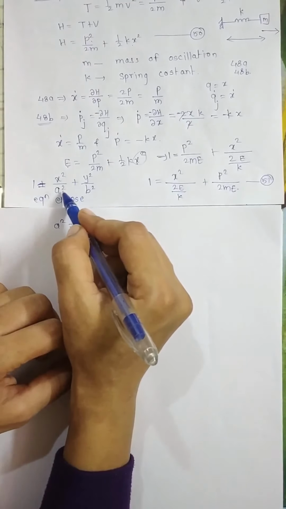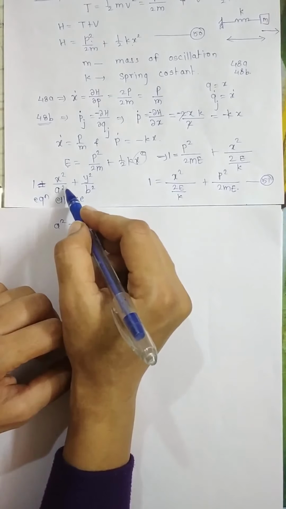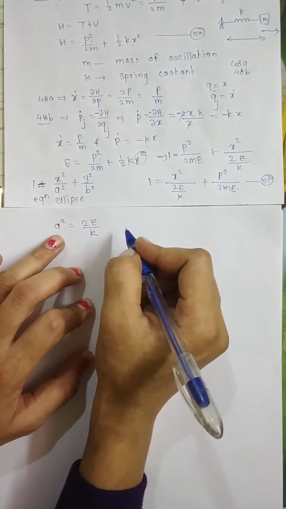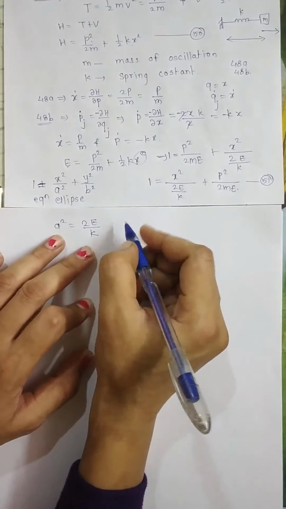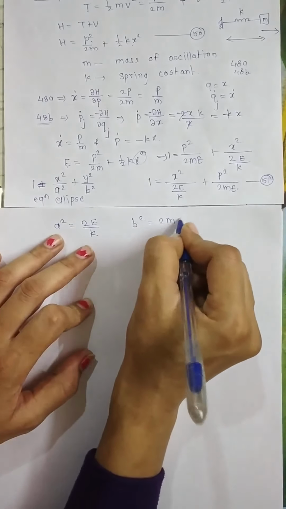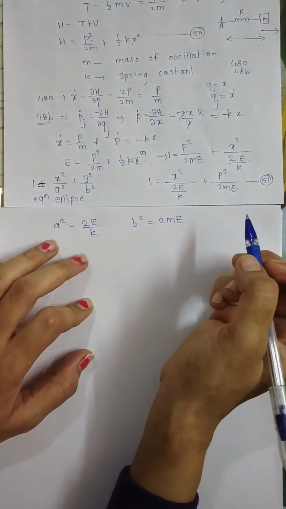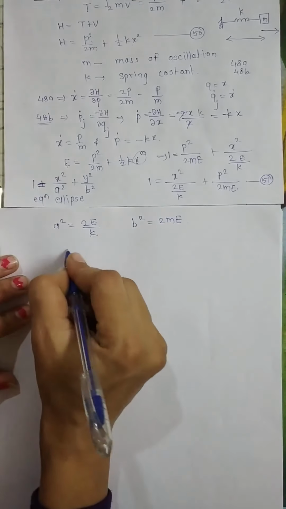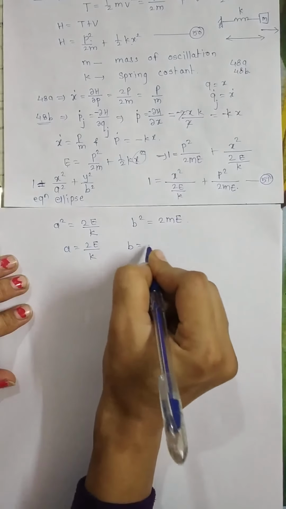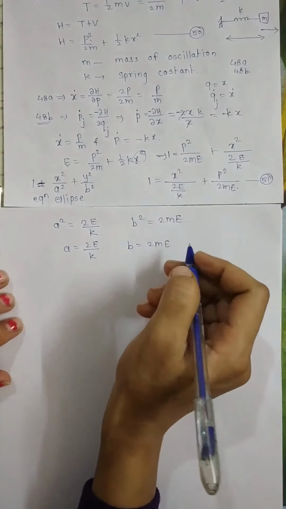So in the book there is a mistake. The coordinate which is divided to x square is a. So a square will be twice E upon k and b square will be twice mE. So here we will get a as the root of twice E by k and b as the root of twice mE.